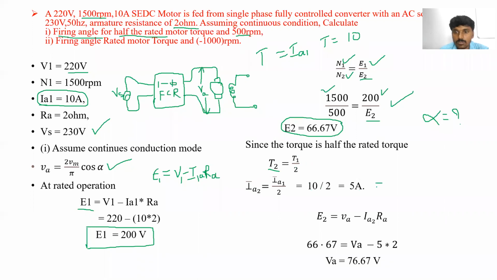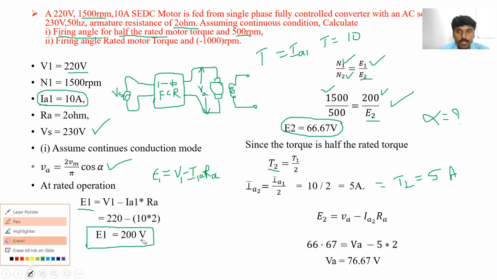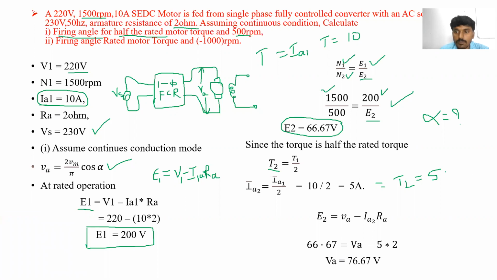Like this, the torque T2 is also 5 Newton meters. T2 is when the motor is rotating at half of the rated torque, because torque and armature current are directly proportional. Clear? So here we have to find out the firing angle at half of the rated motor torque at speed 500 rpm.